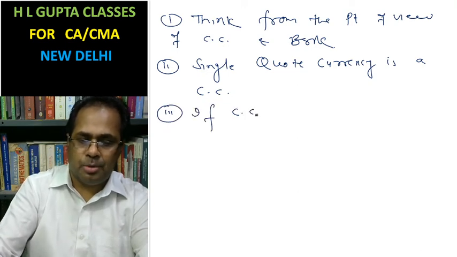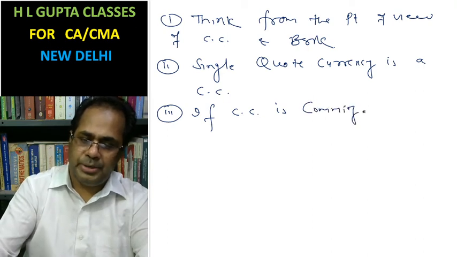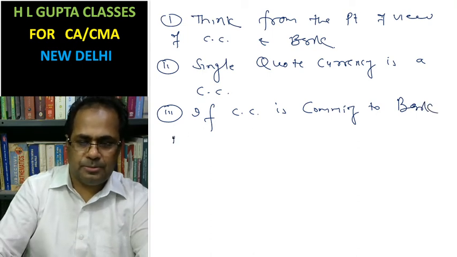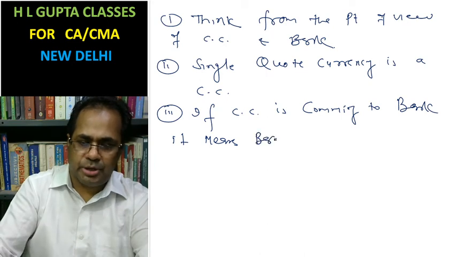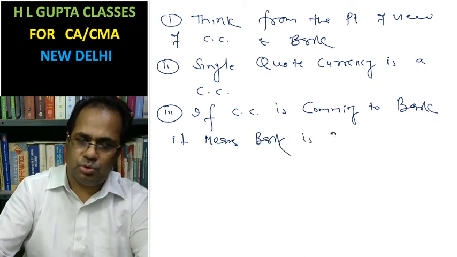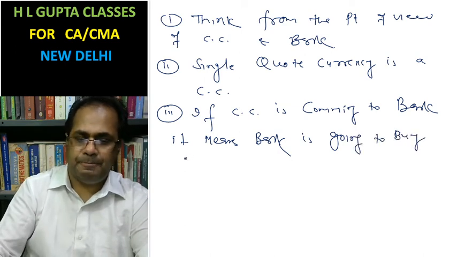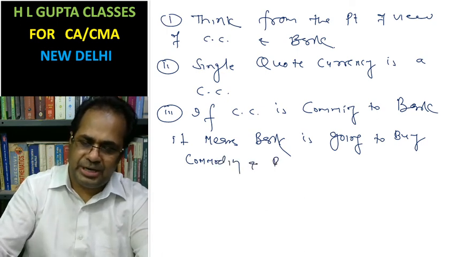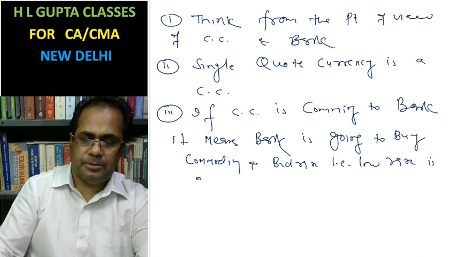If commodity currency is coming to the bank, it means the bank is going to buy the commodity, and the bid rate, that is the low rate, is applied.